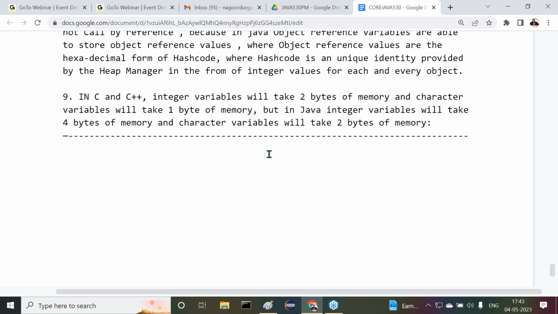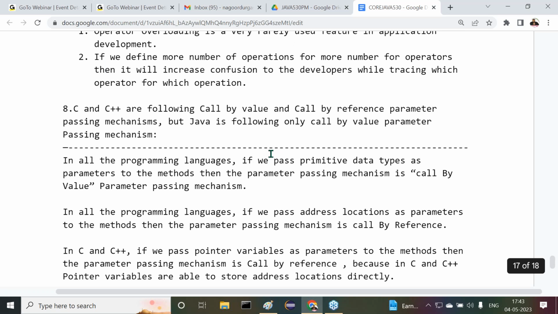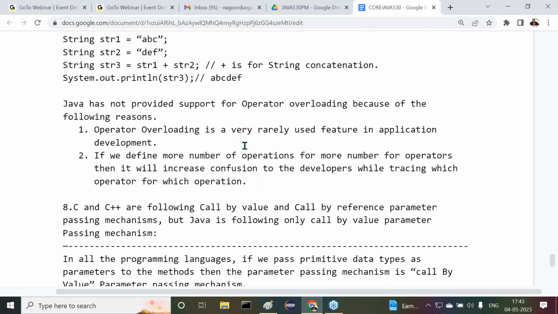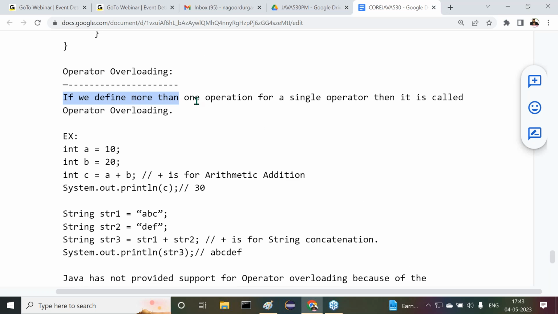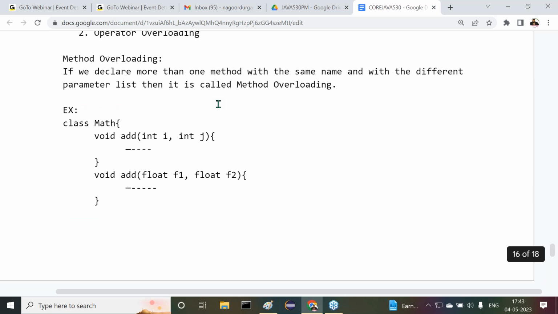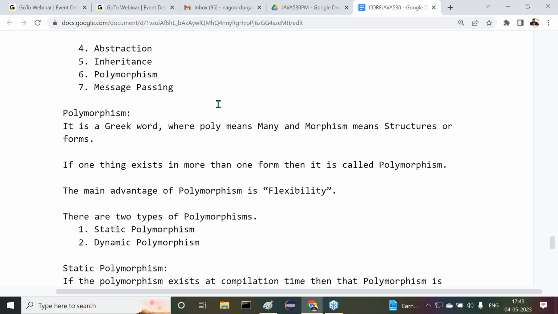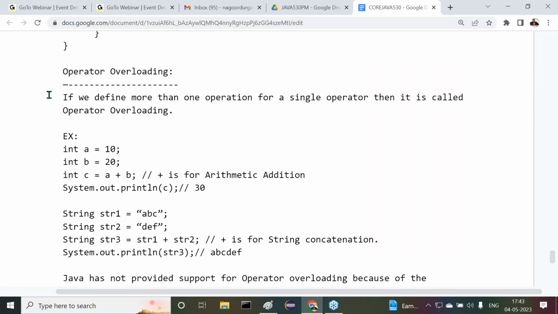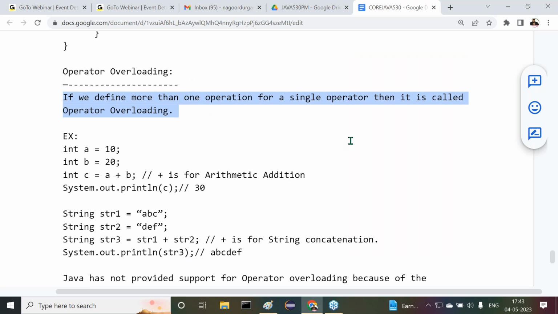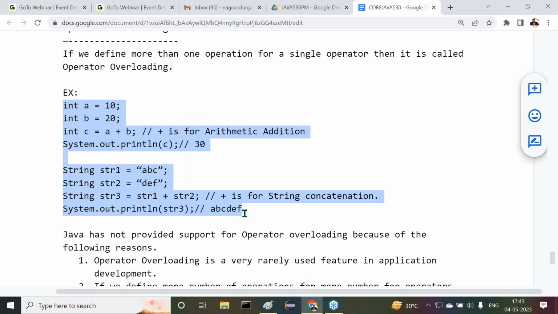In operator overloading, I think I missed one simple point, guys. Now observe carefully. Some content is given there, but I'm telling you the direct, straightforward point. What is operator overloading? Sorry, that is method overloading. In operator overloading, if we define more than one operation for a single operator, then it is called operator overloading. Clear?